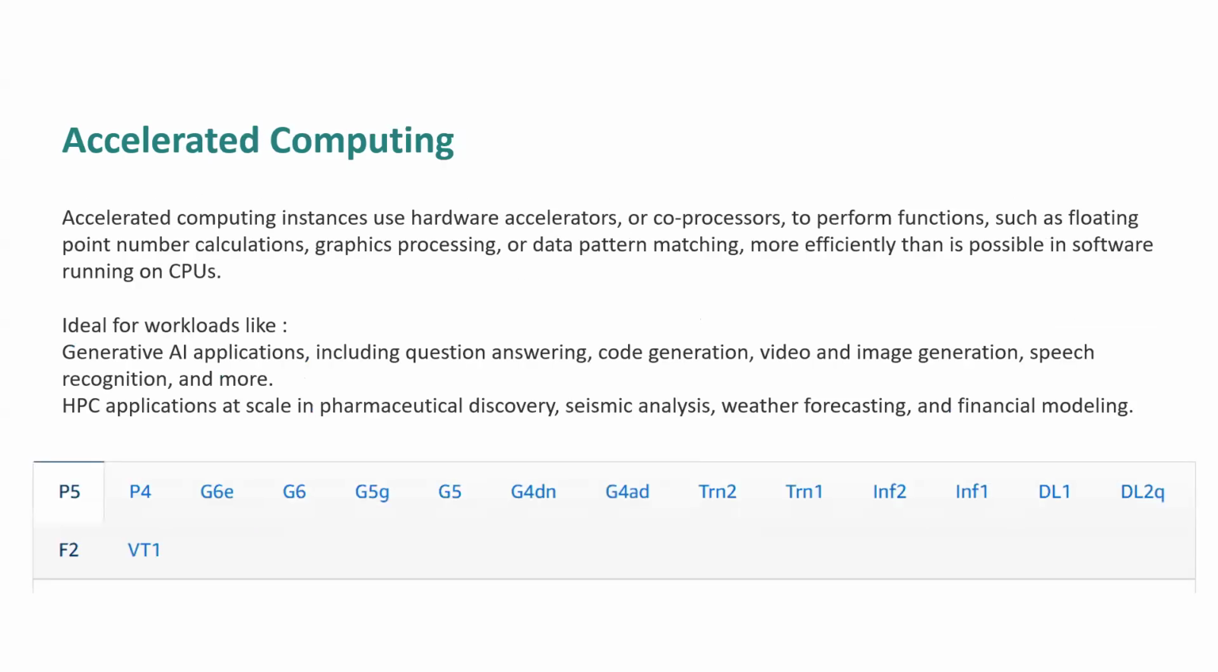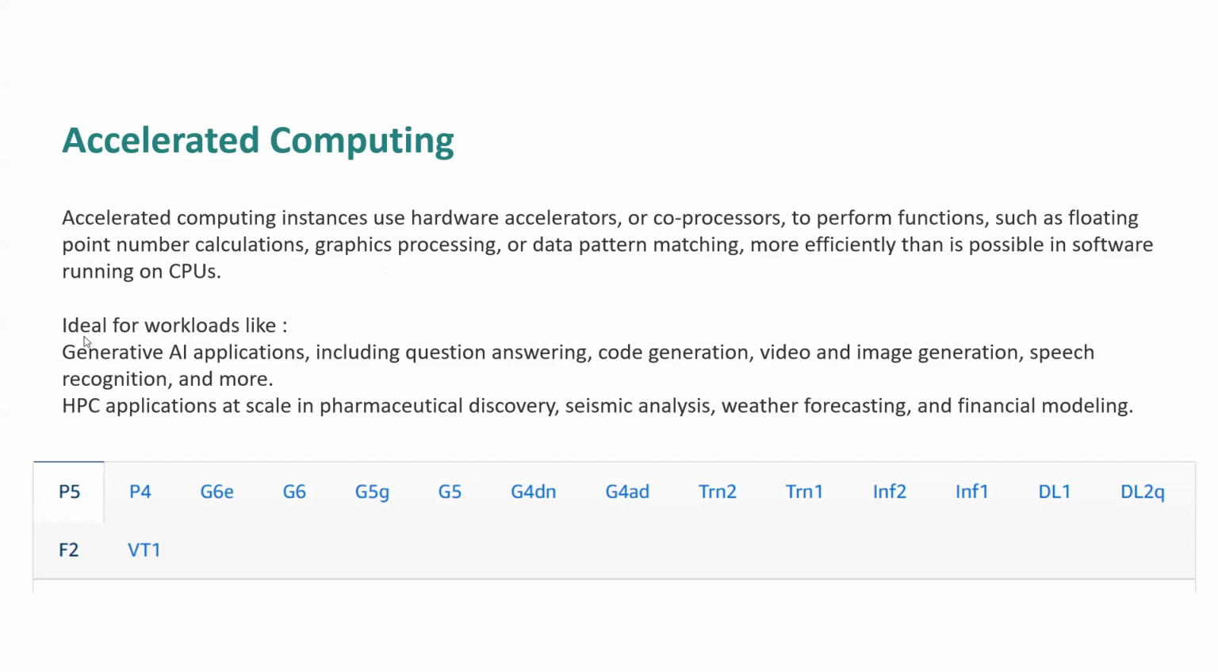Next one is accelerated computing. Accelerated computing instances use hardware accelerators or co-processors to perform functions such as floating point number calculations, graphics processing, or data pattern matching more efficiently than is possible in software running on CPUs. So this is another high performance requirement, like graphical processing, data pattern matching, and scientific calculations like floating point calculations, where multiple hardware and multiple co-processors are required.